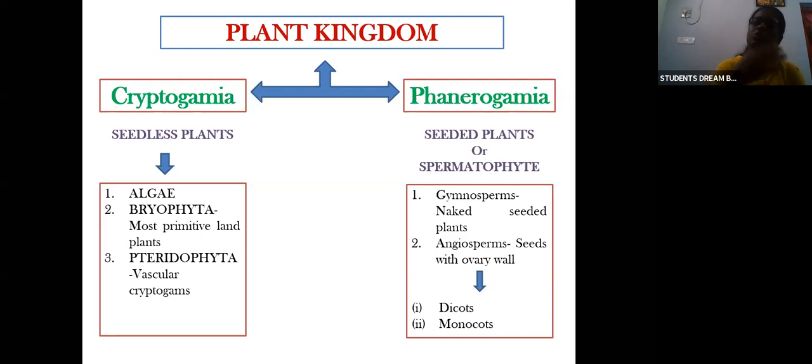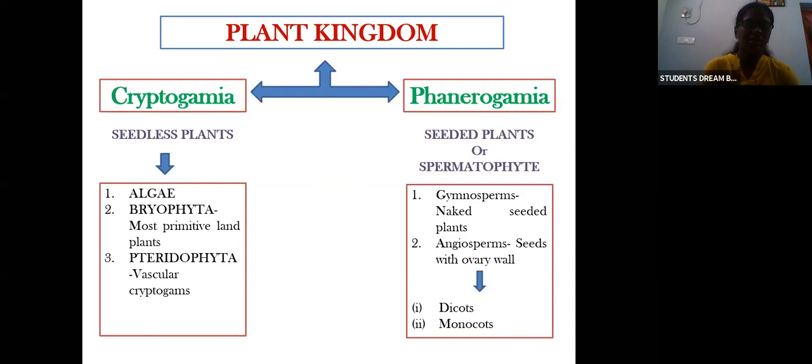Clear? So moving on to Phanerogamia. In Phanerogamia we have gymnosperms and angiosperms. In gymnosperms we have naked seeded plants, whereas in angiosperms we have seeds with an ovary wall. That's the difference between gymnosperms and angiosperms. Angiosperms are further classified into dicots and monocots based on the number of cotyledons. Clear? Okay.